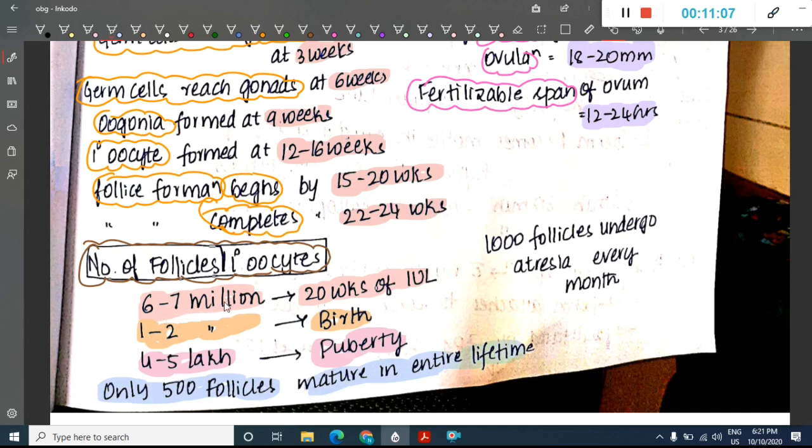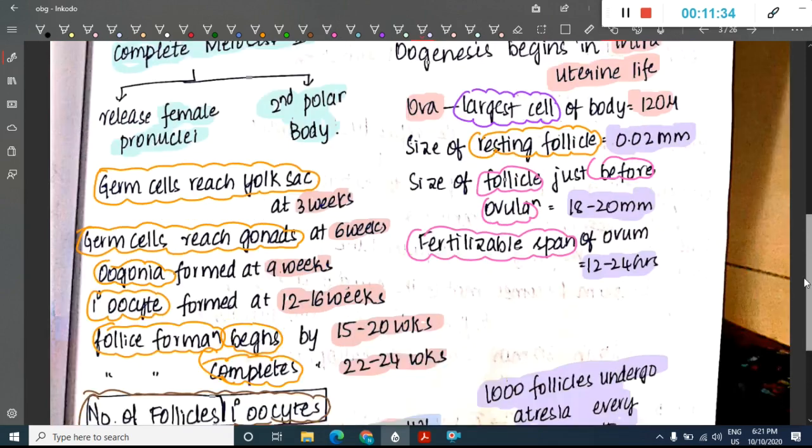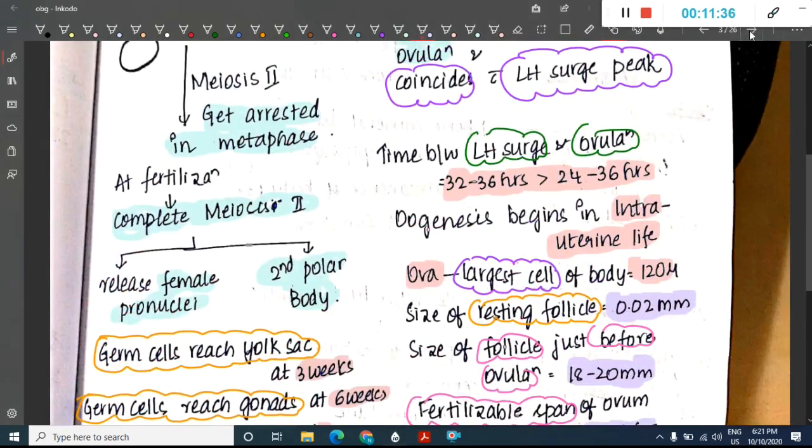So 6 to 7 million follicles are present at 20 weeks of intrauterine life. 1 to 2 million follicles are present at birth. 4 to 5 lakh follicles are present at puberty. Only 500 follicles will mature into adult forms. Every month 100 follicles will undergo atresia. So these are the one-liners which you should remember.